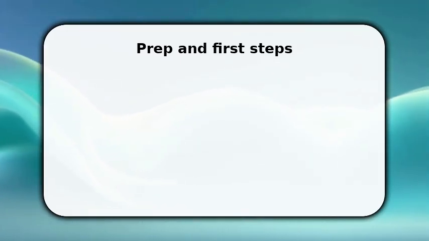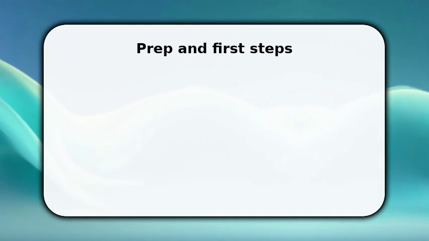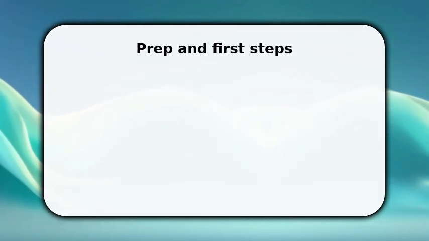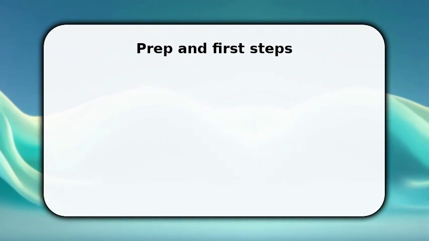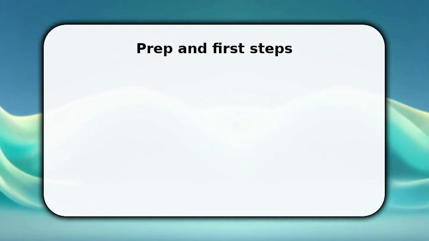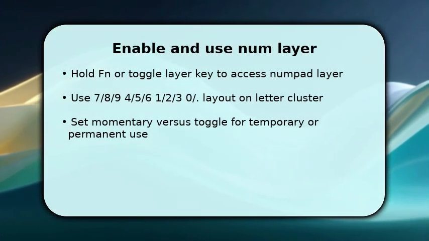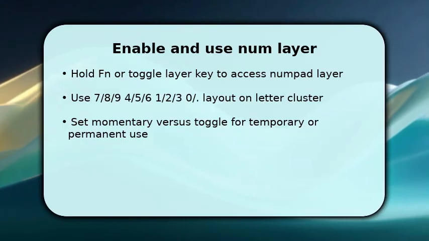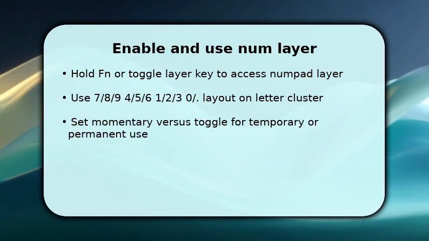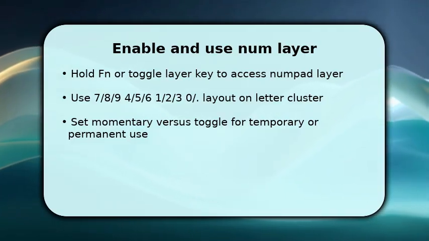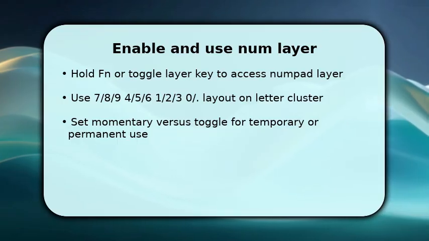Once done, plug the keyboard into your computer and open the configurator so you can test keys in real time, because immediate feedback prevents mistakes and saves time. Once you can access the layer, practice holding FN to confirm which alphas become digits. Press the cluster that maps to numpad, typically 7/8/9, 4/5/6, 1/2/3, and 0/. Use it for quick numeric entry.